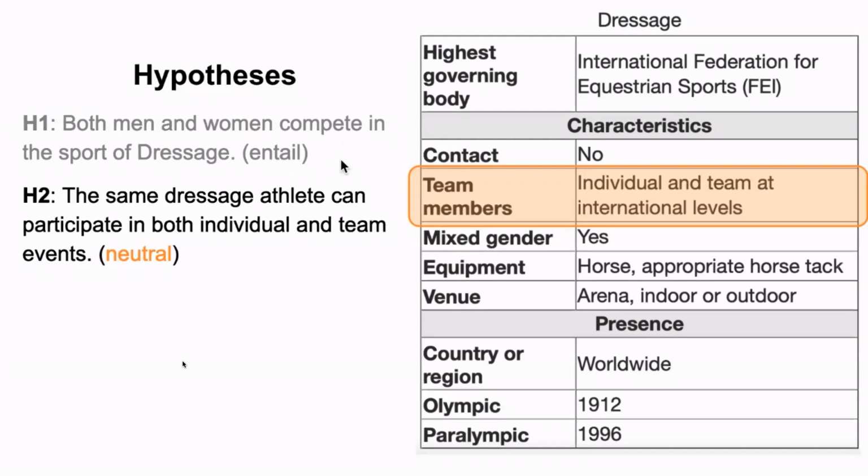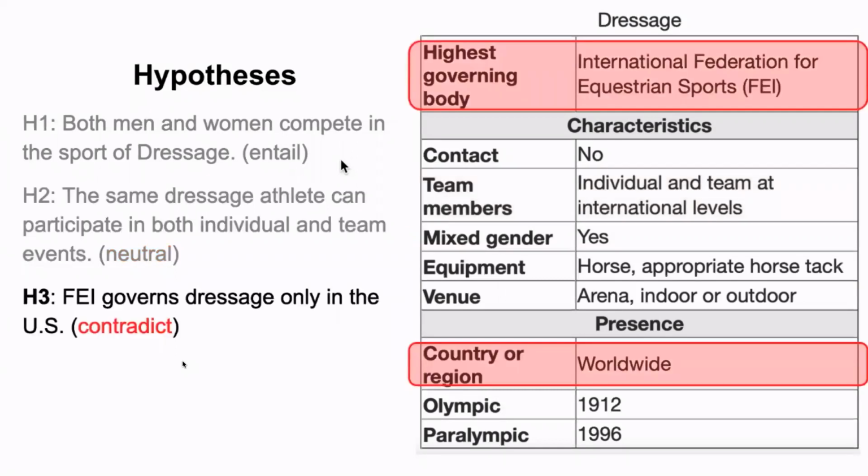Now, the third assertion: FEI governs dressage only in the US. From the table, we can see there are two pieces of information which contradict this. One, dressage has an international federation, and secondly, it's played worldwide.